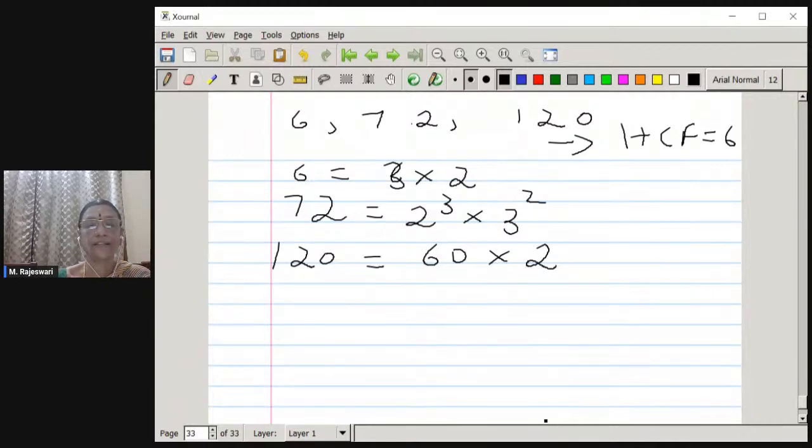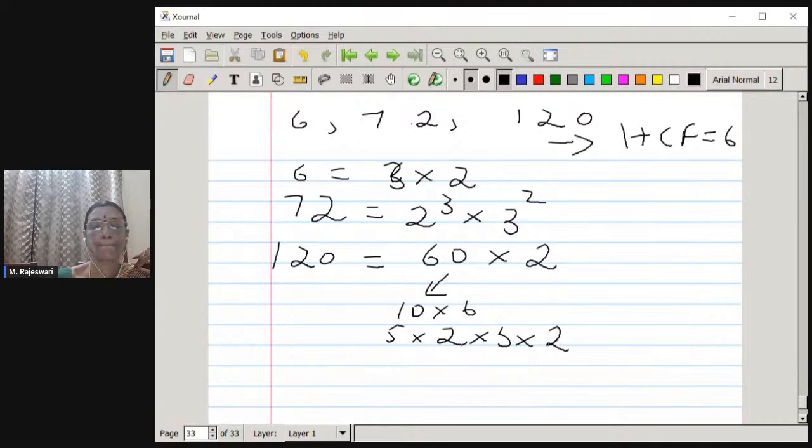Then it is 20 into 3, or 10 into 6. So 5 into 2 into 3 into 2 into 2. So you will get 2 power 3 into 3 into 5.